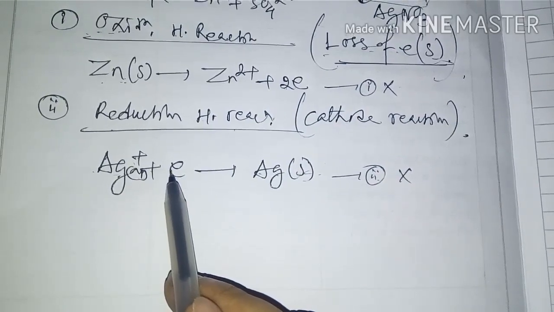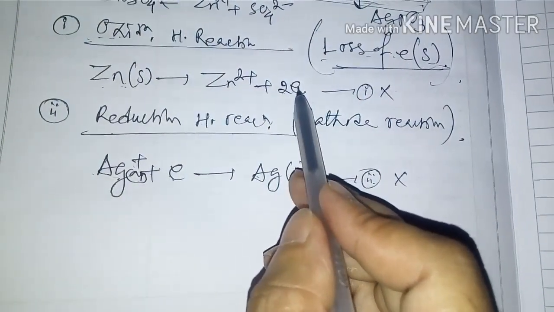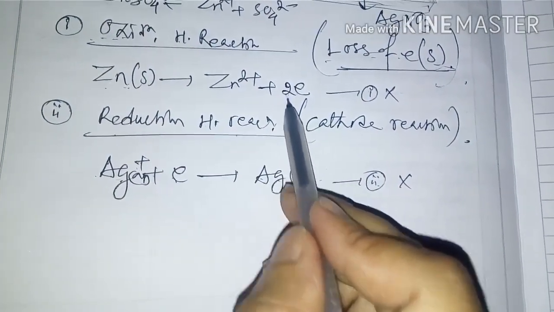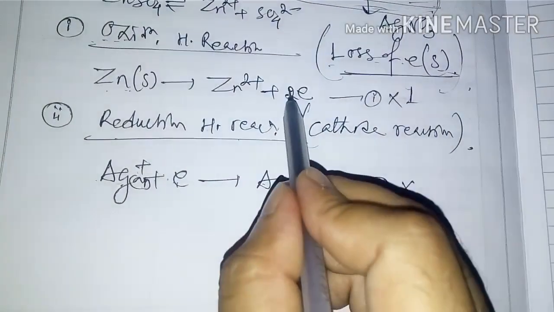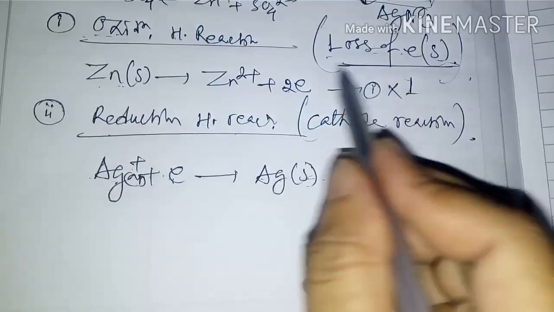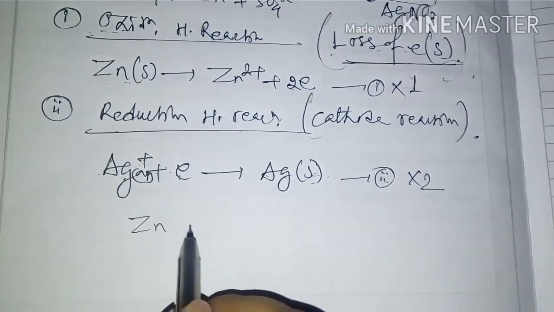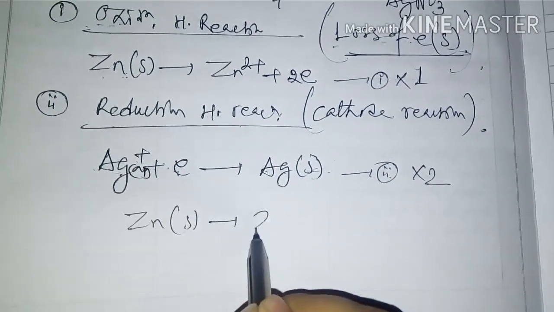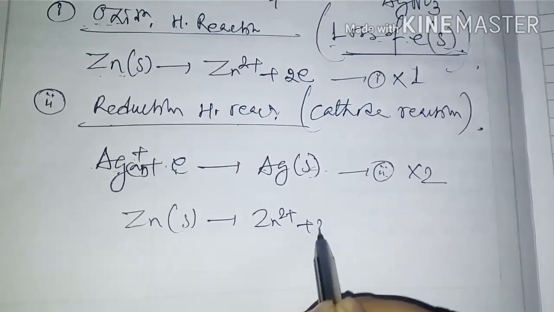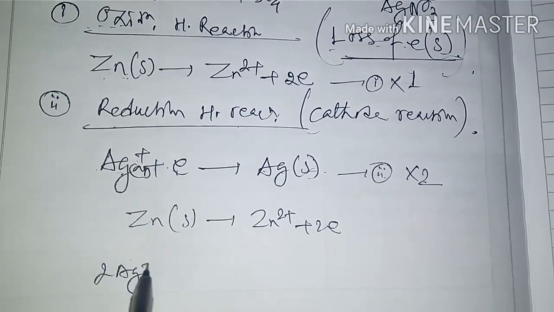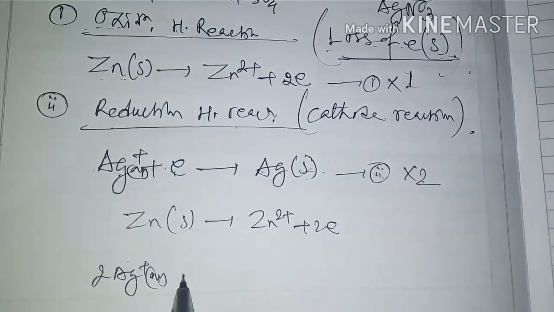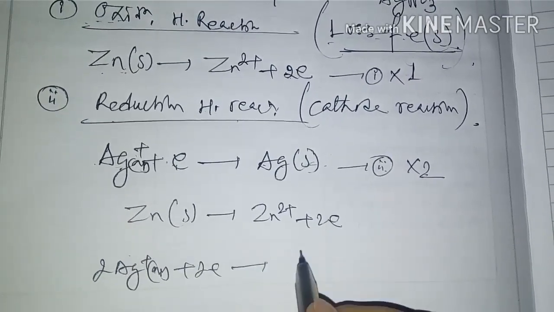So multiply equation 1 by 1 and equation 2 by 2. So Zn(s) gives Zn2+ plus 2 electrons, and 2 Ag+ in aqueous medium plus 2 electrons to form